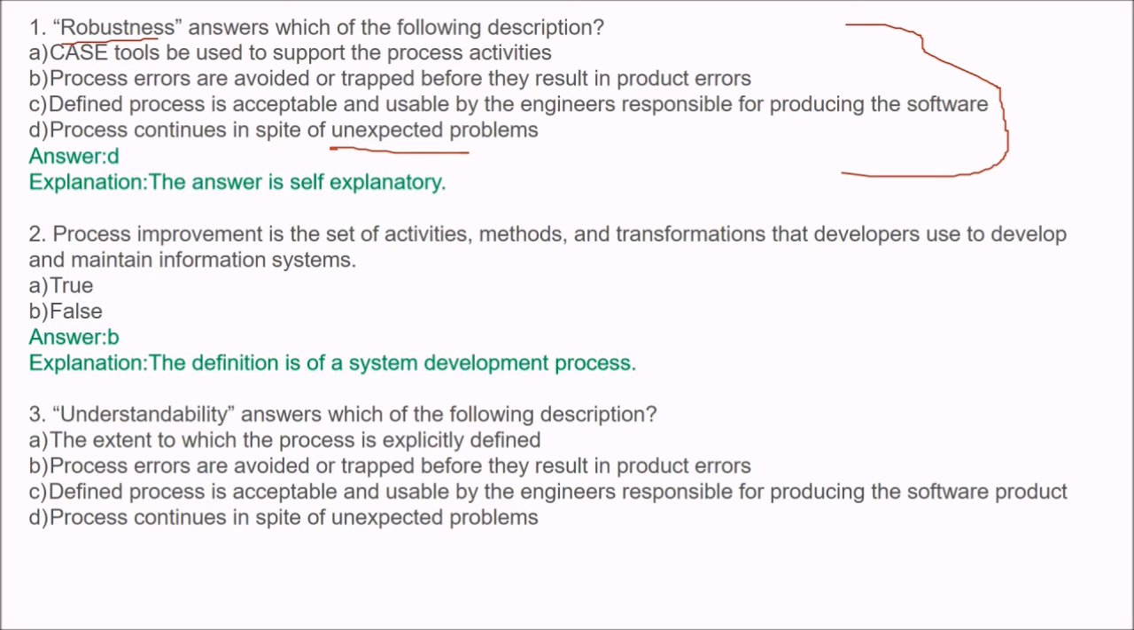Understandability. Which of the following descriptions fits understandability? Four options. Give me the correct answer. The answer is the extent to which the process is explicitly defined. The first option we will take. Understandability answers the extent to which the process is explicitly defined.